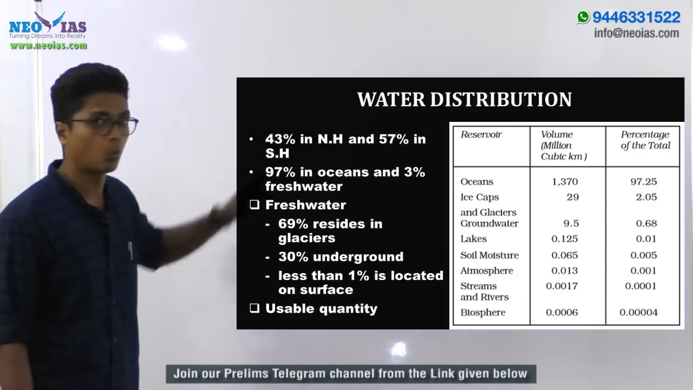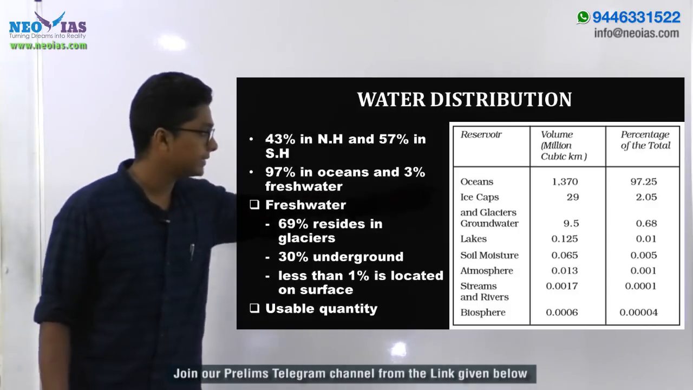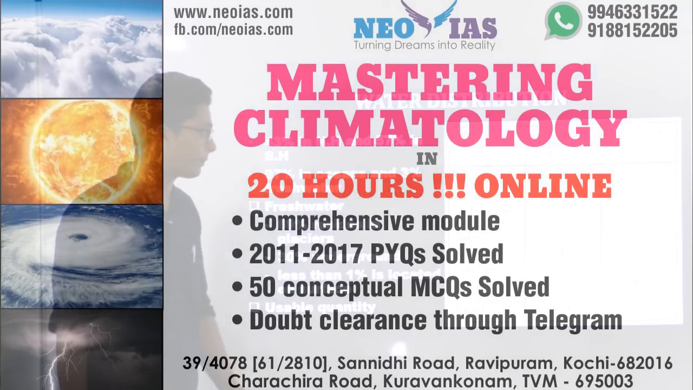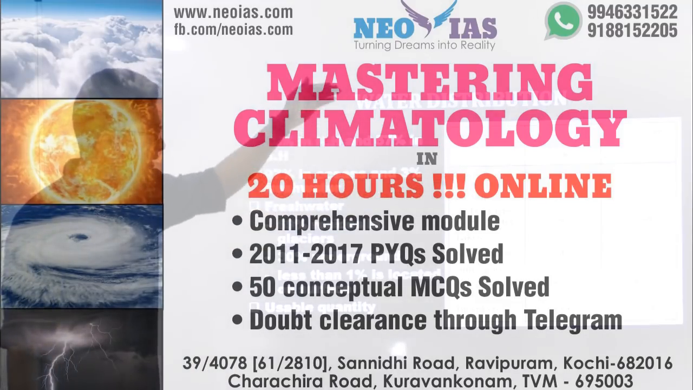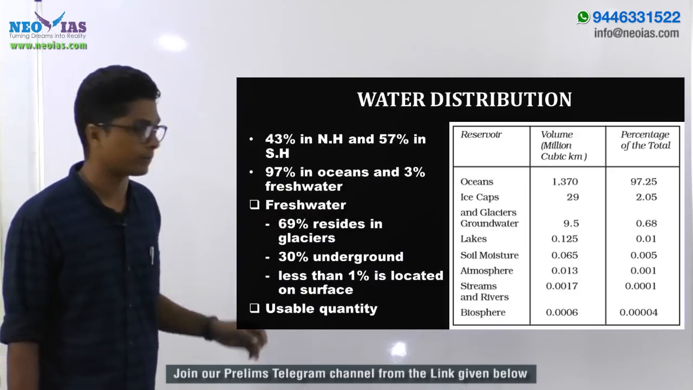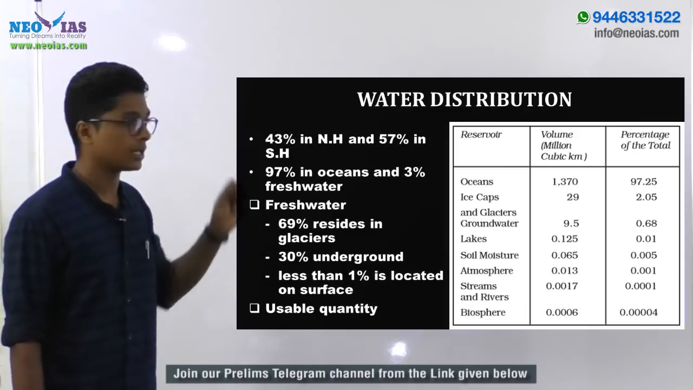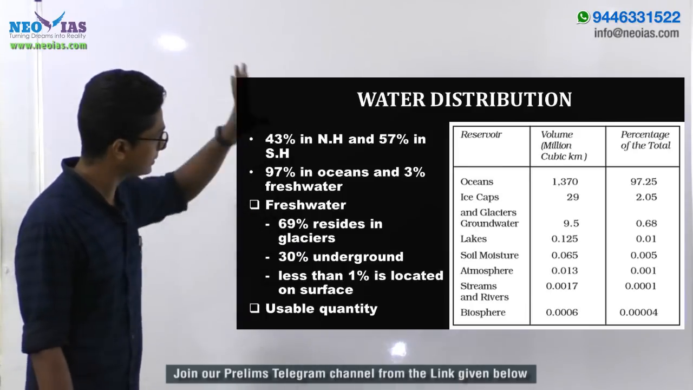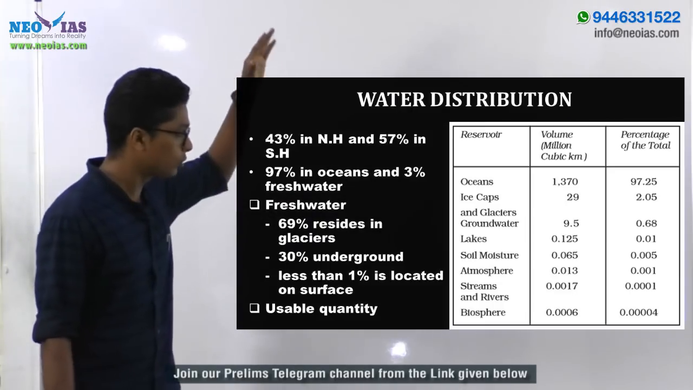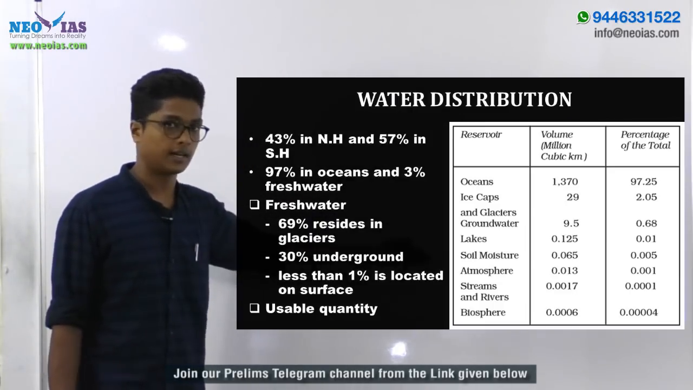97.25% of the total water. Then come the ice caps and glaciers, which have 2.05%. Then comes the groundwater, then lakes, soil moisture, atmosphere, streams, rivers and biosphere. Since UPSC has already asked twice from this particular topic, this tabular column is very important and it's given in the NCERT itself. So make sure you know the range of these facts.